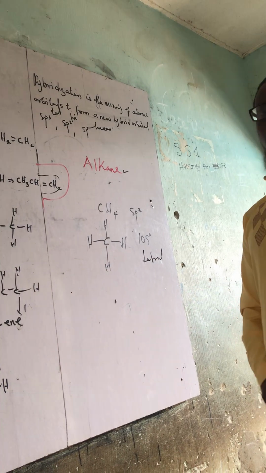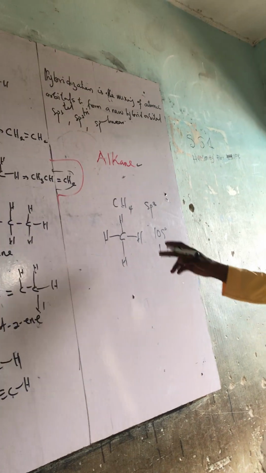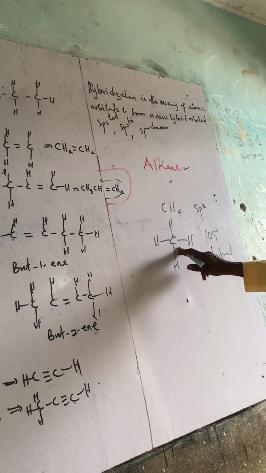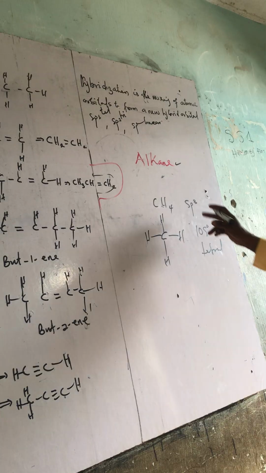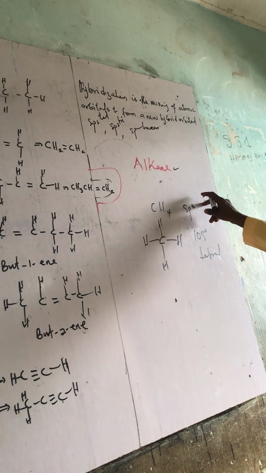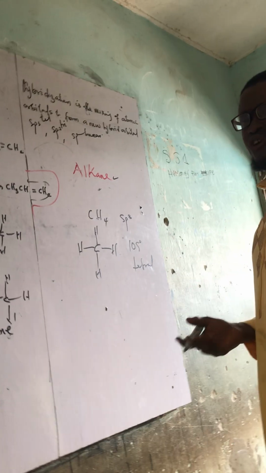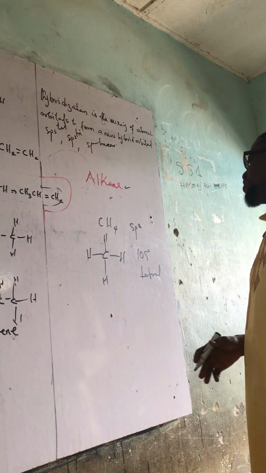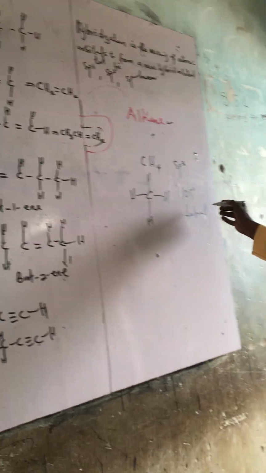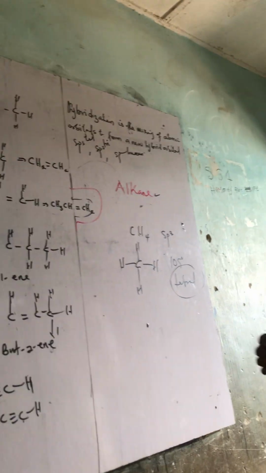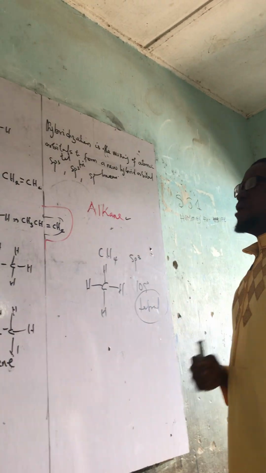So these are the things we need to know about alkane. One, it has a single bond. Two, it is a saturated hydrocarbon. Three, it has sp3 hybrid orbital. There is something we call hybridization; I'm coming back to that. And the angle is about 109 degrees, and the name of the structure is tetrahedral. So that is a little about alkane.